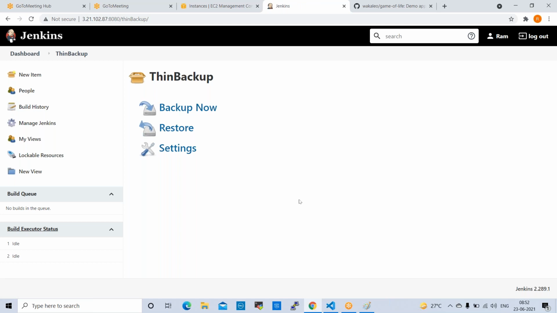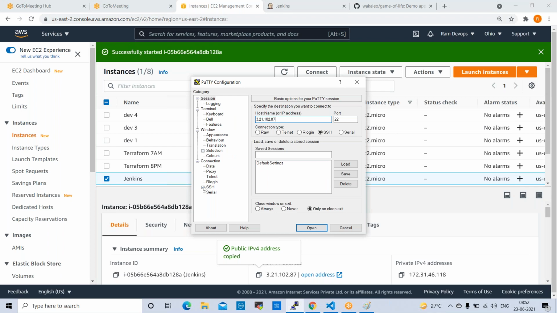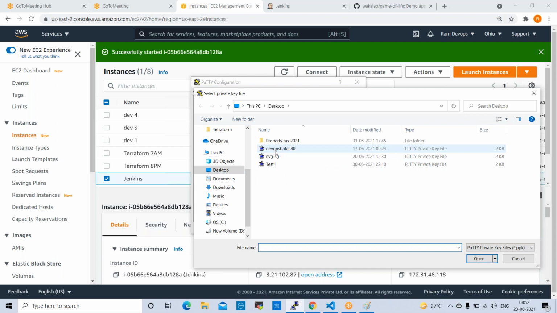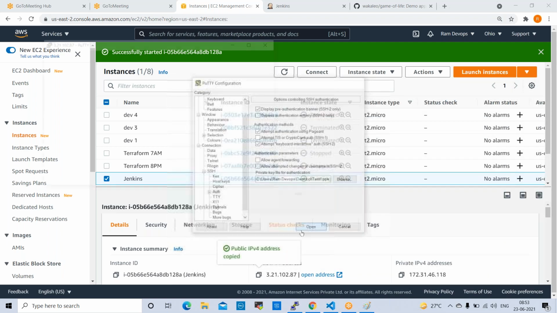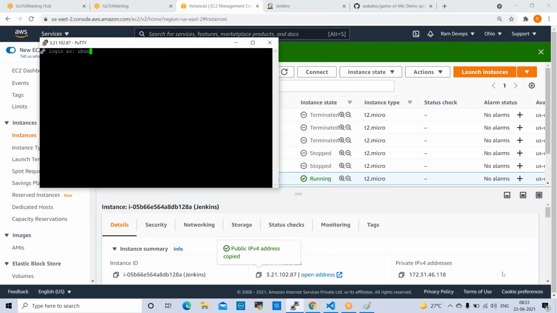Right. So now what I will do is connect through the console once, a PuTTY session. Copy the public IP, go to PuTTY, open authentication, browse, the key pair, open. Login ID is ubuntu, right?